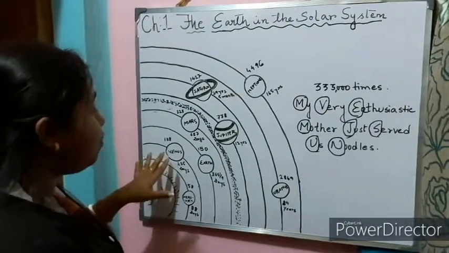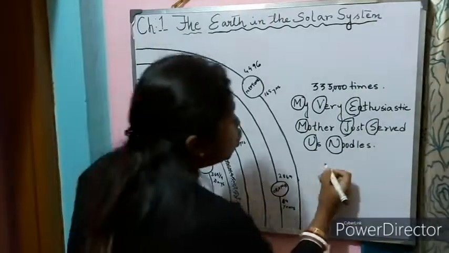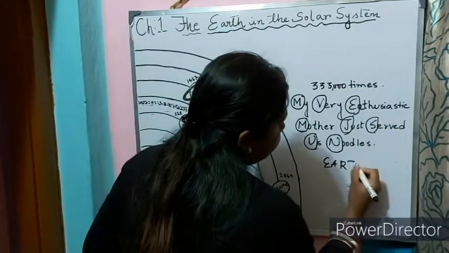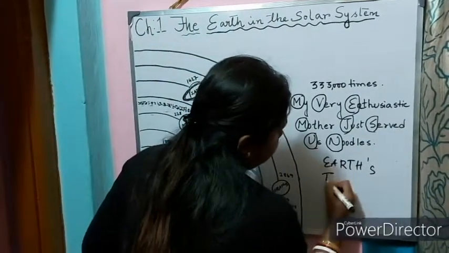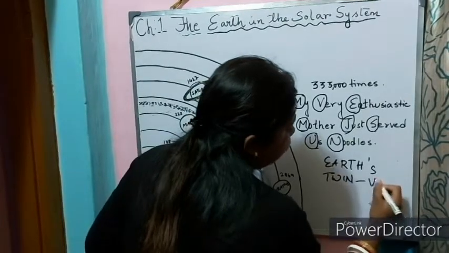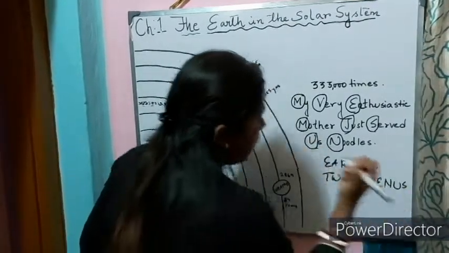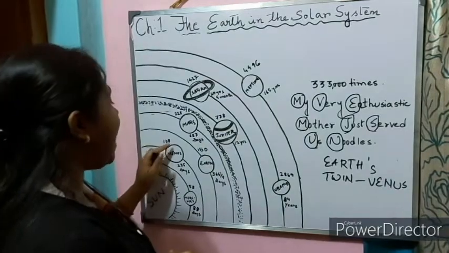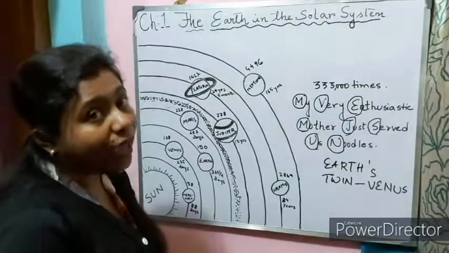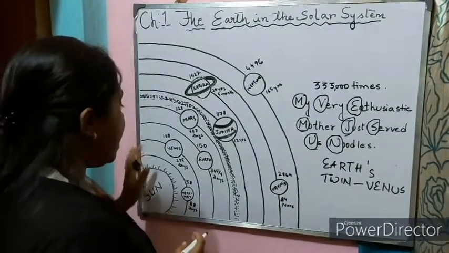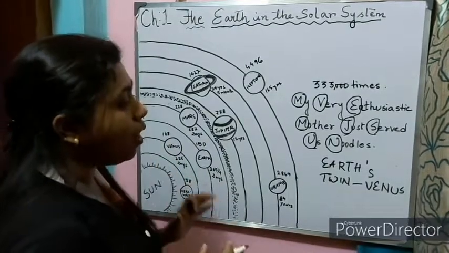Now let us go ahead with the second planet. We can also call this planet the Earth's twin. That is Venus. It is only 108 million kilometers away from the sun. Why is it called Earth's twin?